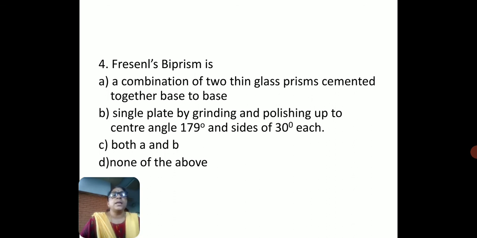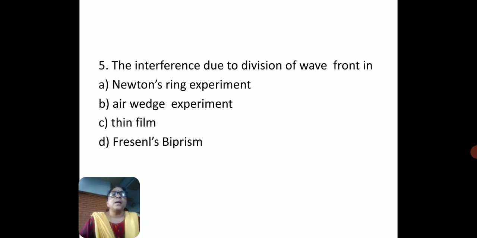No doubt it is C. Let us see the answer: C, both A and B. And then, the interference due to a division of wavefront is in Fresnel's biprism. As in the Newton's ring experiment, air wedge experiment and thin film experiment, we see interference due to a division of amplitude. So the answer is D, Fresnel's biprism.